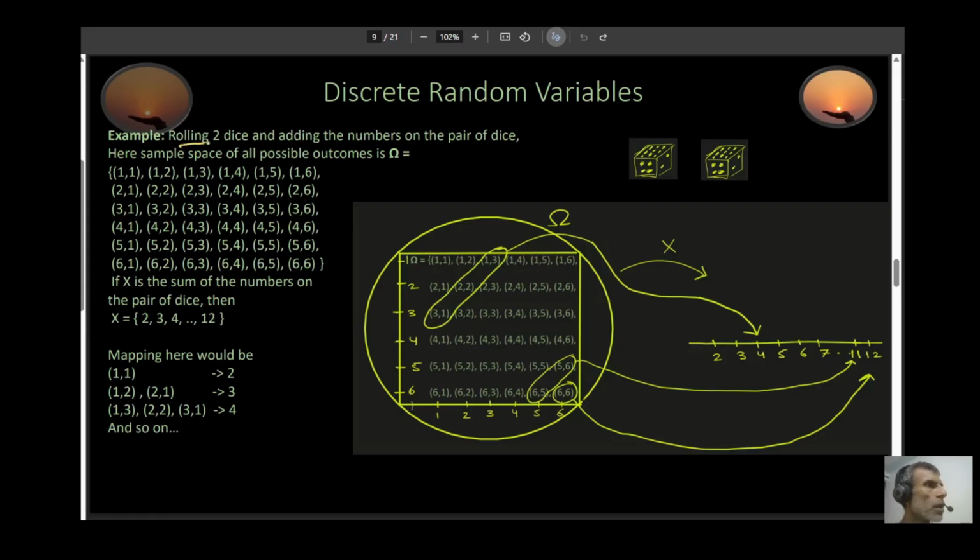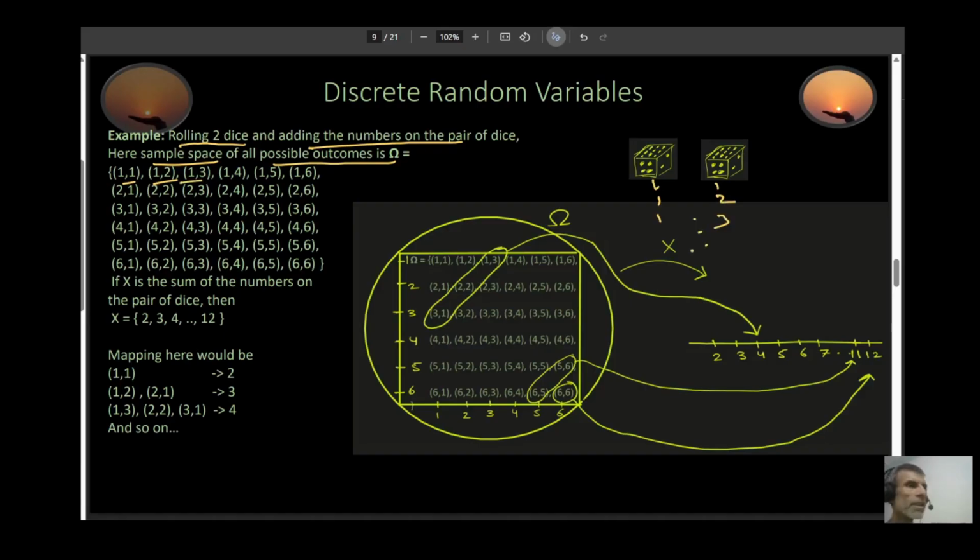Let's say you roll 2 dice and you add the numbers on the pair of dice. So here, my sample space consists of all possible outcomes. In this case, you can get 1, 1, right? 1 and 1. You can get 1, 2. You can get 1 on this die, 2 on this die. You can get 1, 3. 1 over here, 3 over here.